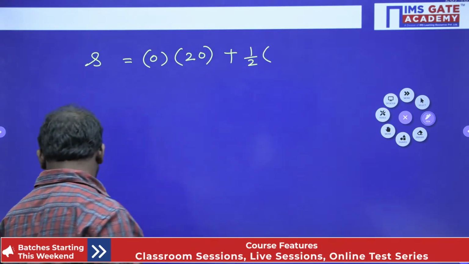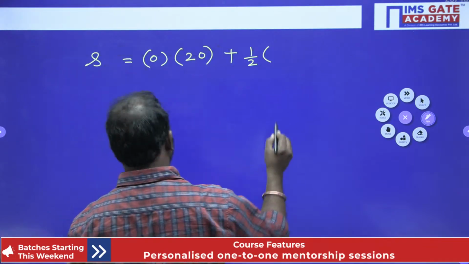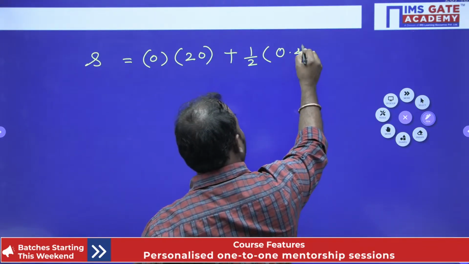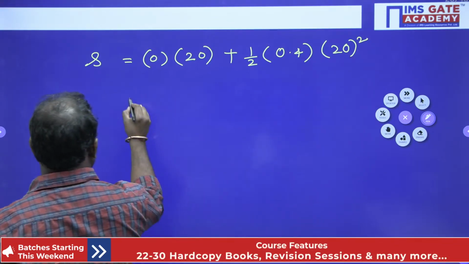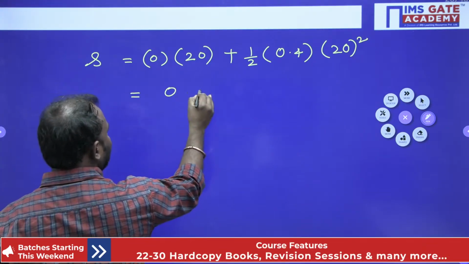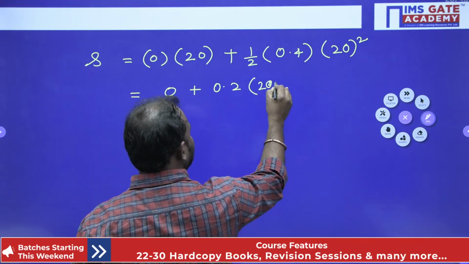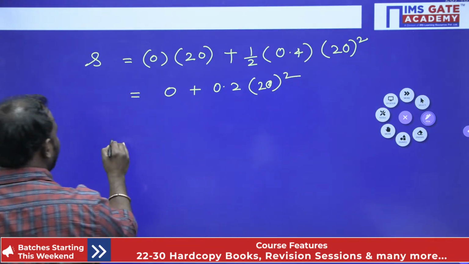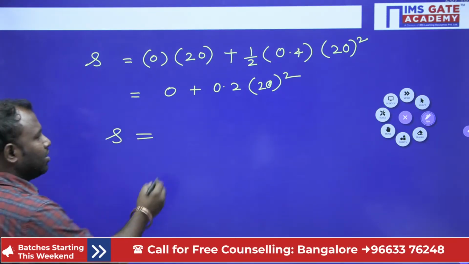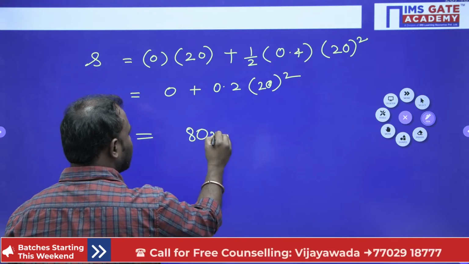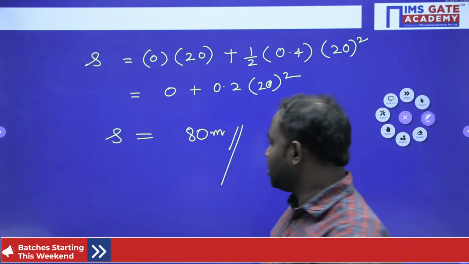How much a is given? a is given 0.4, and it is going to be 20 square. Now this is going to be 0 and then half into 0.4 into 20 square. Now if I solve, then the distance covered by the car is going to be 80 meters, okay? So try to solve this equation.